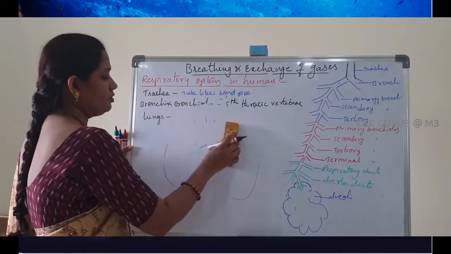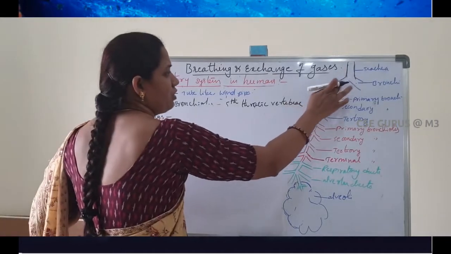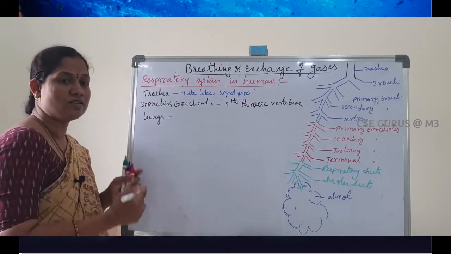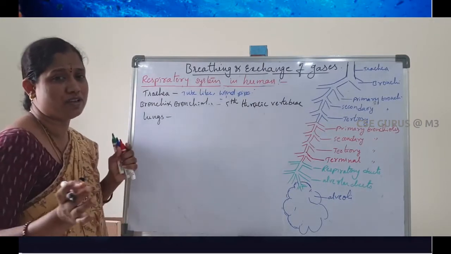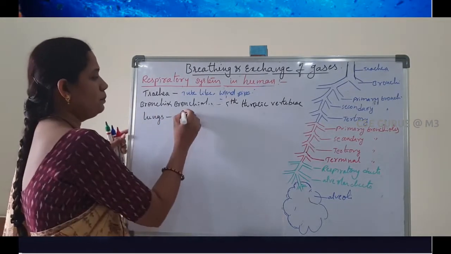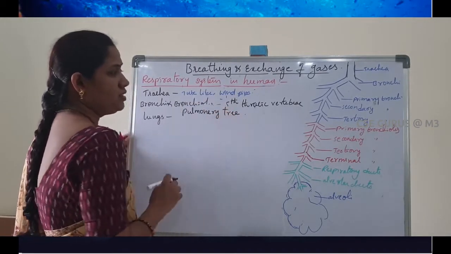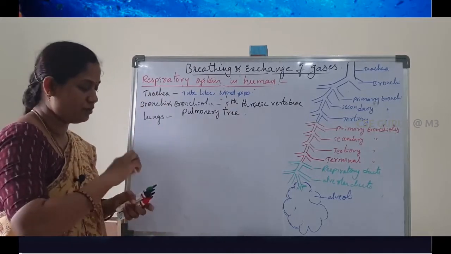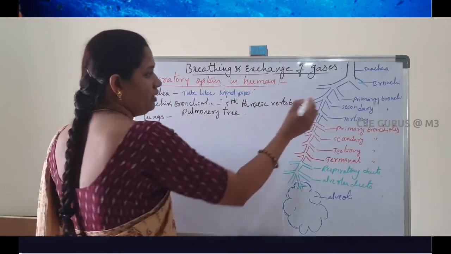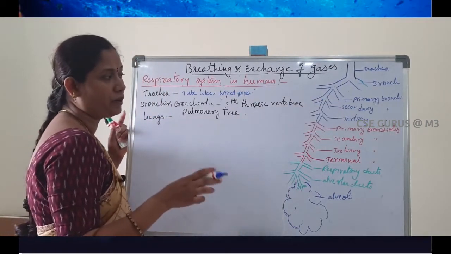So now we will discuss the branches of these bronchi and bronchioles. Here each branch is called a bronchus. Next, these bronchi enter into the lungs and further divide into many branches to form a complete tree-like structure, that is called the pulmonary tree. First of all, these two branches are called bronchi. Next, these bronchi further divide to form primary bronchi.